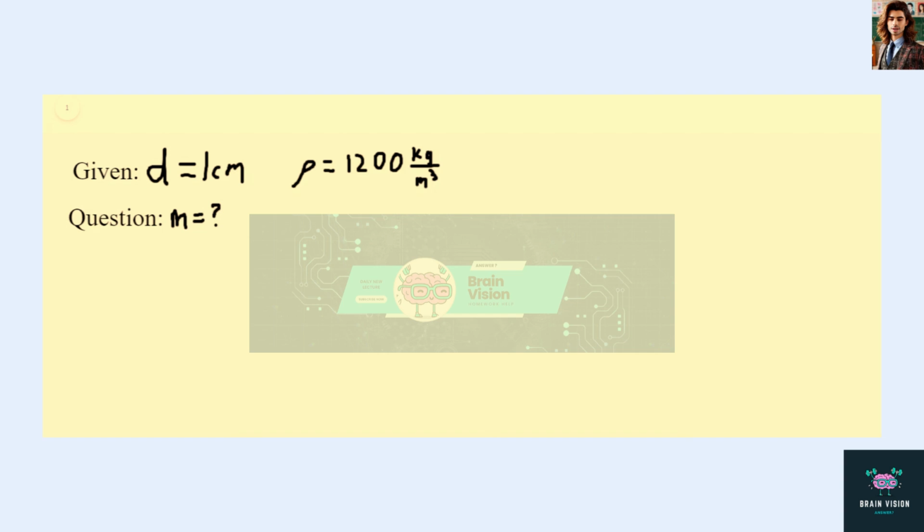So I wrote that our depth, which I wrote as d, is equal to 1 centimeter. That's one of our givens. And the other given is the density, which I wrote as rho, which is 1,200 kilograms per meter cubed. And the question is, how much mass in kilograms of rubber is placed into the atmosphere each year? I wrote that as m. M is what we're going to try to find.